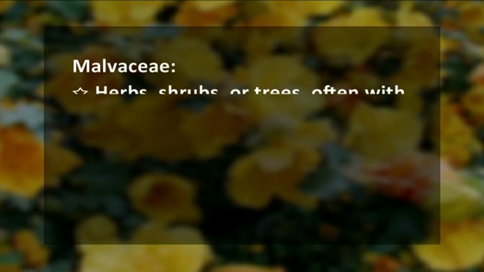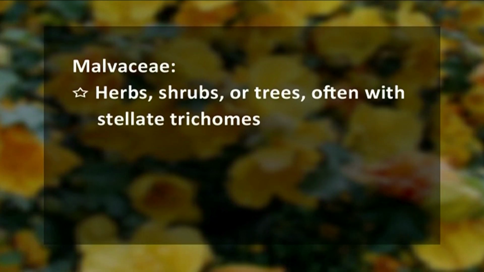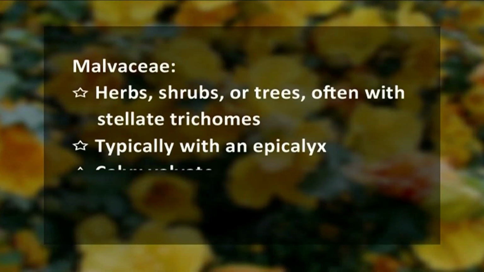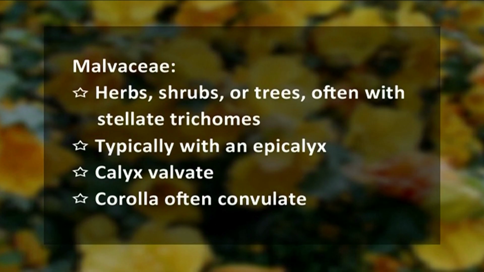The family members are unique in having herbaceous, shrubby or tree habit. They are often with stellate trichomes. They typically have an epicalyx. The calyx is present and is characteristically valvate. The corolla is often convolute.